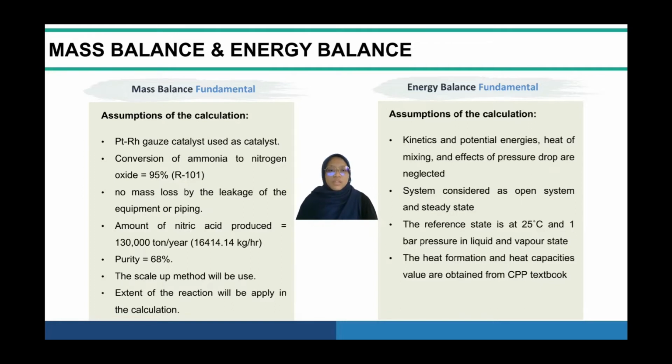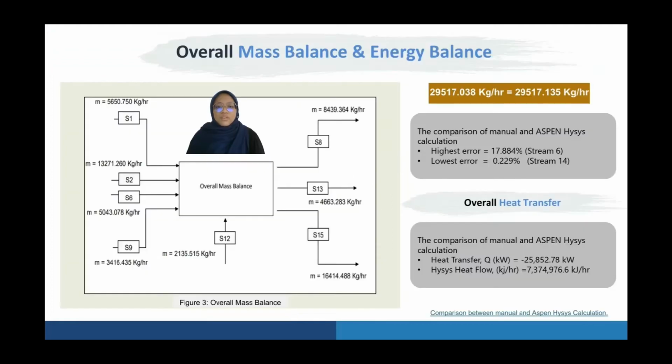For the energy balance of this production, we assume steady state. Kinetic and potential energy, heat of mixing, and the effect of pressure drop are neglected. The reference state is 25 degrees Celsius and 1 bar pressure in liquid and vapor state. The figure shows the overall mass balance is balanced, which is 29,517 kg per hour. The overall mass balance and energy balance were then compared to the hypothesis with the manual calculation.